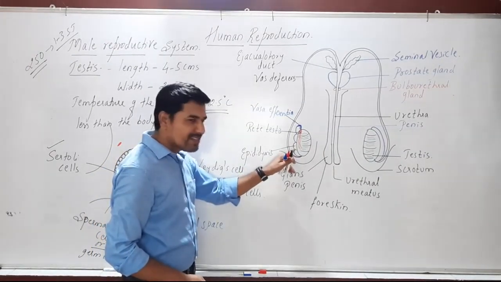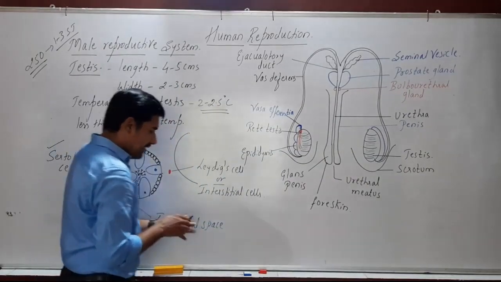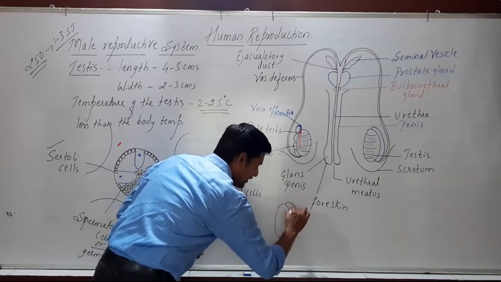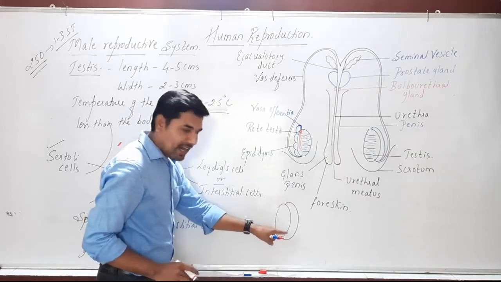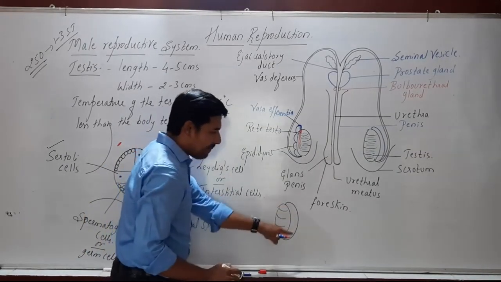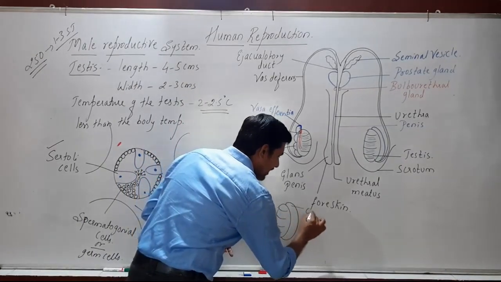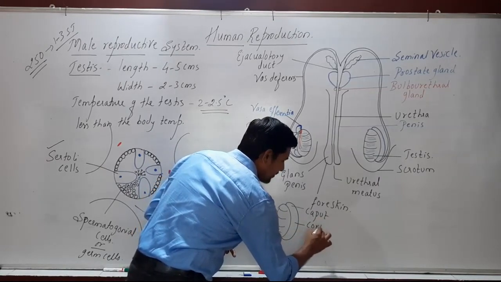Now, if we look at the structure of the epididymis, if this is the testis and this is the epididymis, the epididymis is the highly coiled part. It is divided into three parts. The first part is called the caput, also called the head of the epididymis. The middle part is the corpus.